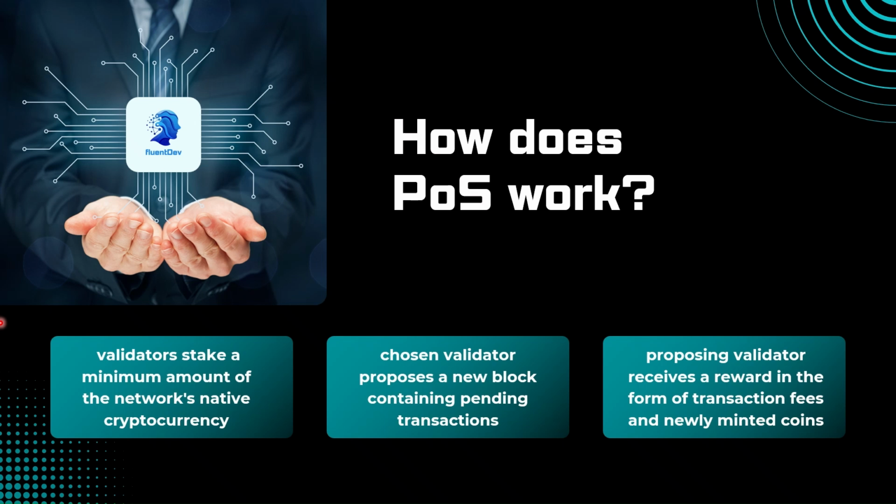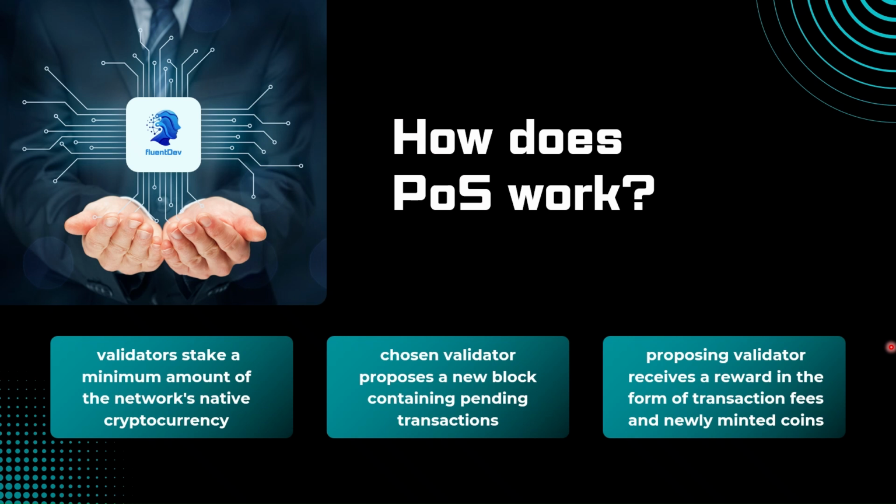However, if a validator approves fraudulent transactions, goes offline repeatedly, or attempts to attack the network, they face penalties. And one of the most severe penalties they can face is what we mentioned earlier called slashing. And this is where a portion or all of their staked cryptocurrency is destroyed. So they lose their money. The money that they put up, the money that they stake, they're going to lose a large portion of that.